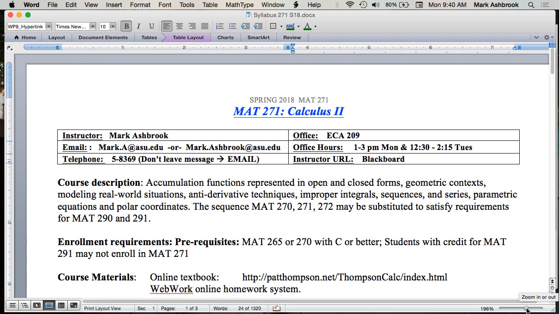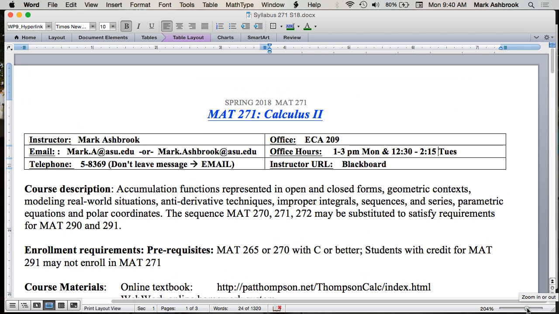So here we are. This is Math 271, Calc 2. Are you in the right place? Am I in the right place? Okay. We'll just go through the syllabus really quick. And then it's posted. I'll show you Blackboard in a second. It's posted on Blackboard.